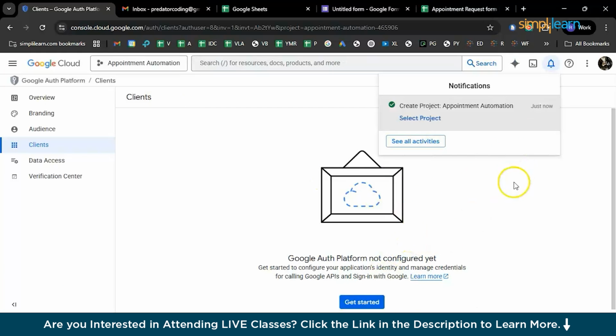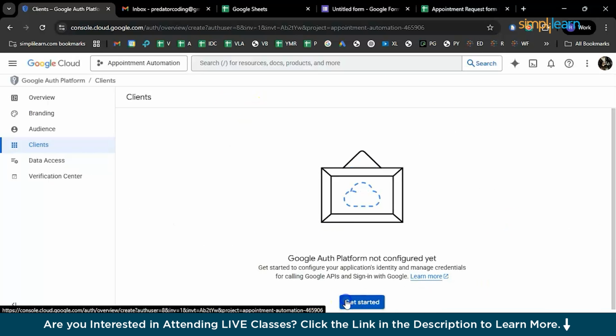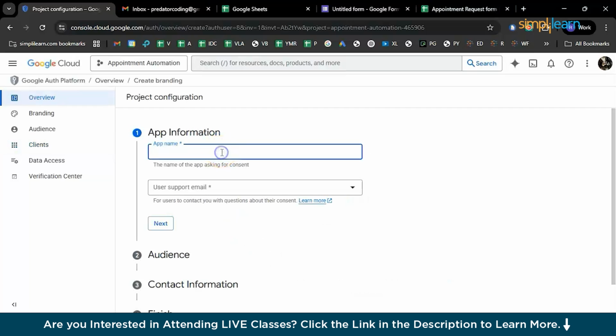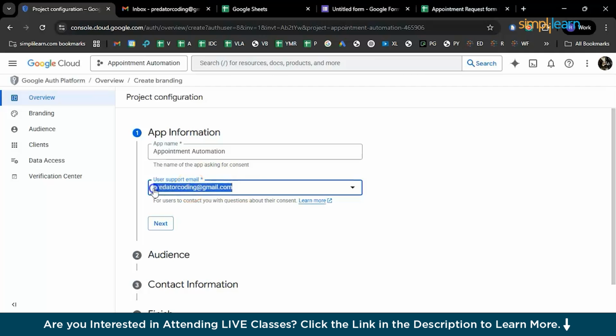Your name has been successfully changed to appointment automation. You are in the new project that you just created. Now you need to create the clients. You can click on the get started button in the bottom section. Now you can give a dedicated name to your app. So let's write the name as the same, appointment automation. And in the second section, you can see user support email. For that, you can have a domain email address or the same email address that you have used to create this particular project. I'll go with the default email address that I have given here.